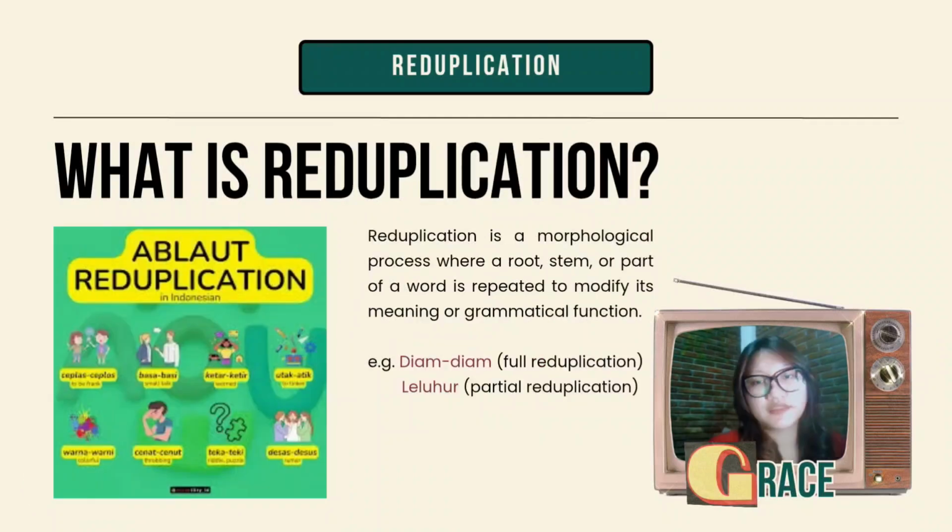The next one is reduplication. So what is reduplication? Reduplication is a morphological process where a root, stem, or part of a word is repeated to modify its meaning or grammatical function. For example, from Indonesian words like diam-diam is a full reduplication and leluhur is a partial reduplication. And there are many examples of reduplication, like basa-basi is a full reduplication and anak-anak also full reduplication, and so on.